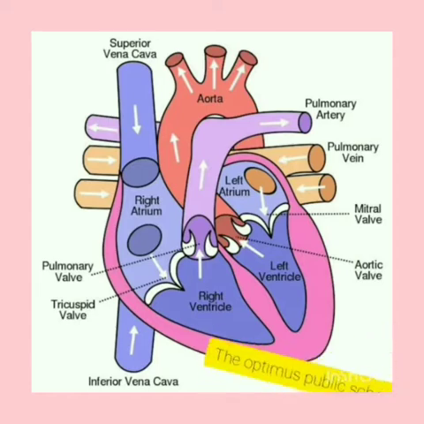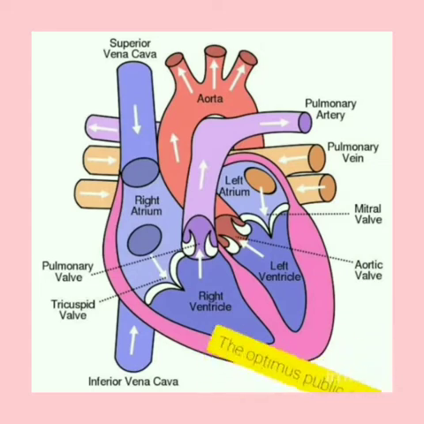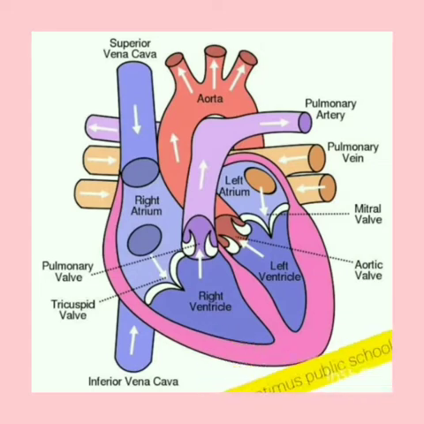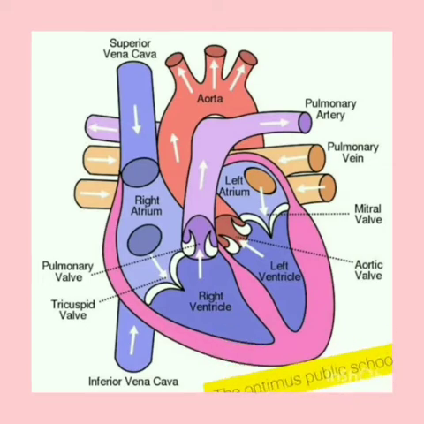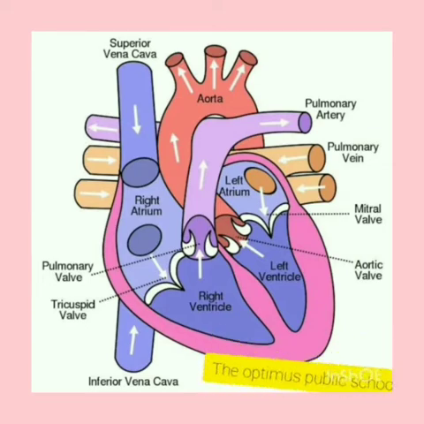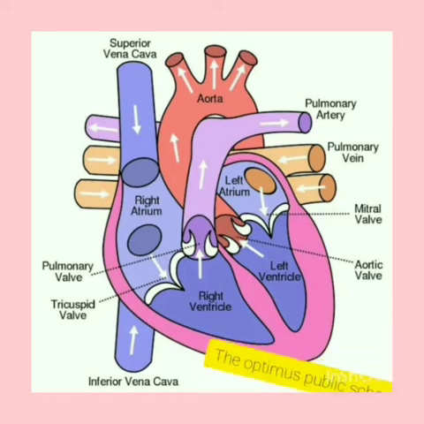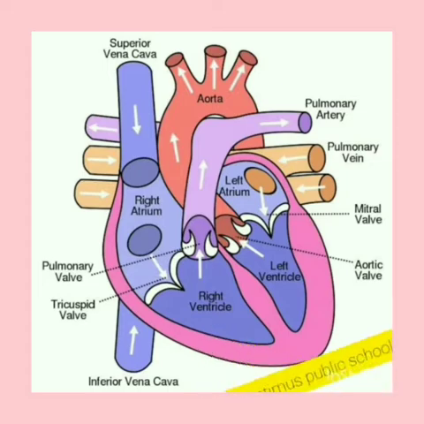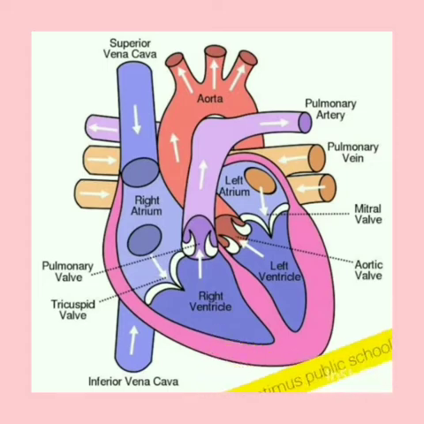The blood which is poor in oxygen is pumped into the lungs, and in the lungs it gets rich in oxygen because we breathe in oxygen, and then it is pumped to the whole body. When our heart beats, it sends the blood throughout our body. So when the heart beats, during the contraction and the relaxation, the blood flows in our blood vessels.